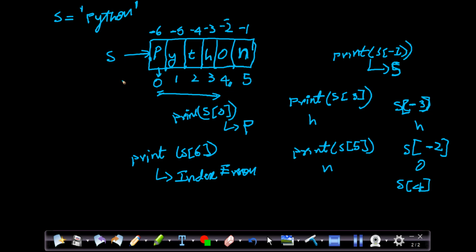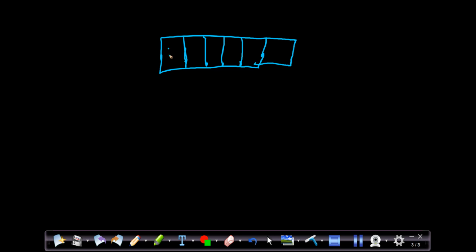Okay, this is about the index. I will also explain one more important thing, slicing. Let me write it here quickly. Python, how many characters? 1, 2, 3, 4, 5, right? I am using the same string again and again, but any string can be used.